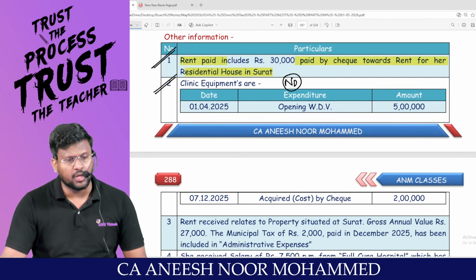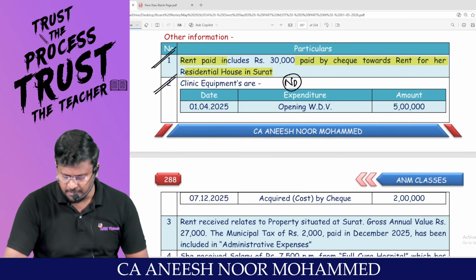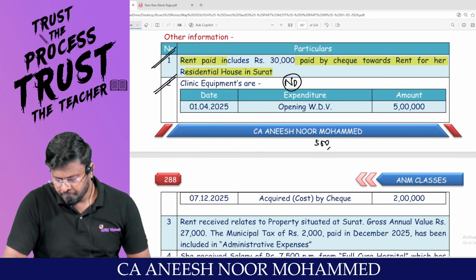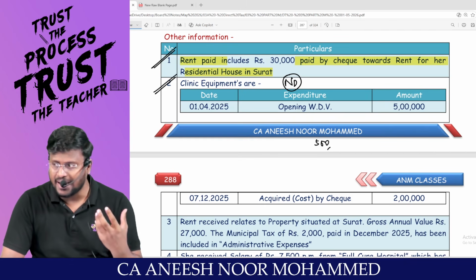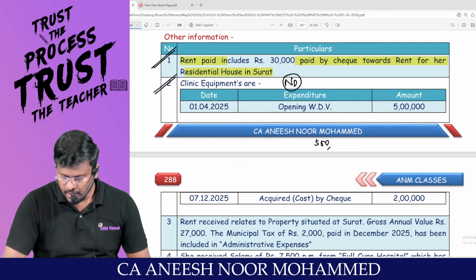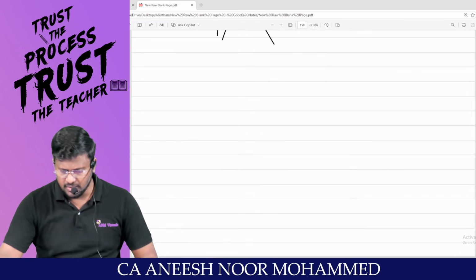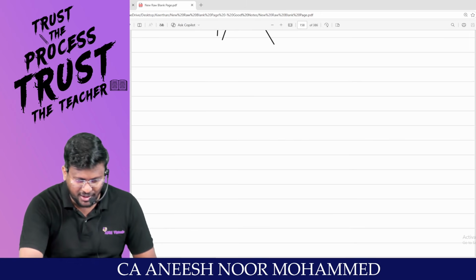1/4/2025 opening WDV 5 lakh. That means this asset has been there for more than 180 days. We are following 180 days. Am I right, sir? So my dear lovable students, look at here. Sir, don't get confused.